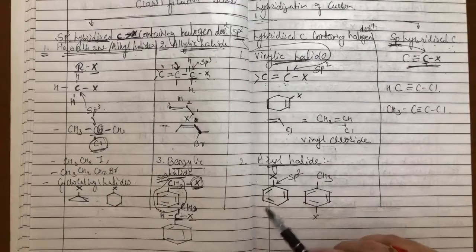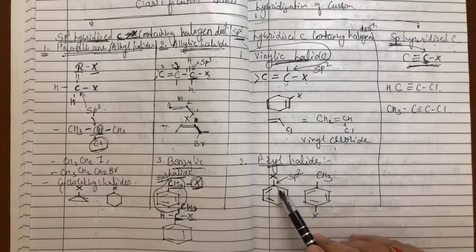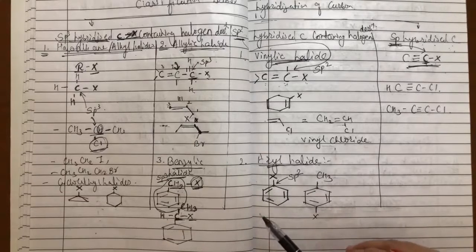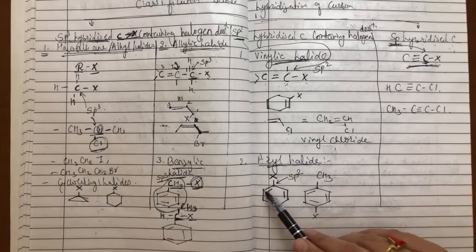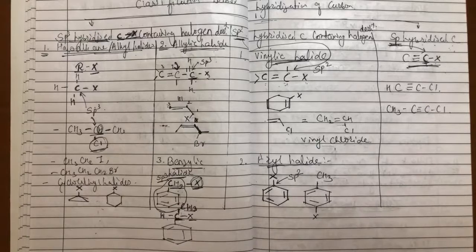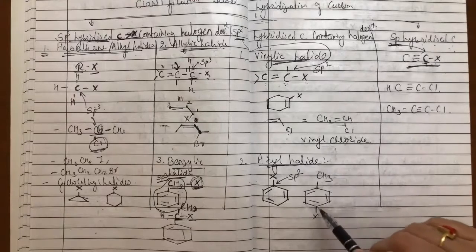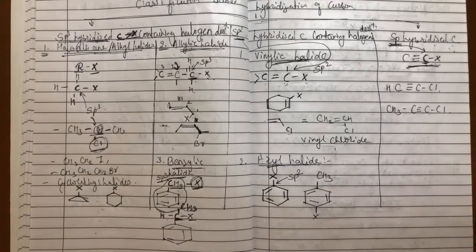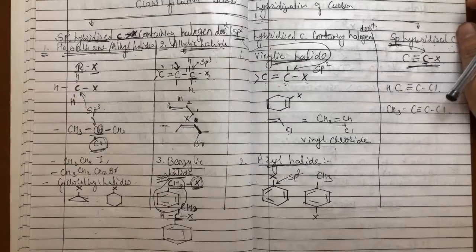Another type is aryl halide. Again here the halogen is attached to the benzene ring. The benzene ring has 6 carbon atoms, and all the carbon atoms are sp2 hybridized because all of them are utilized in the formation of double bonds. Even this is an aryl halide; though this group is present, the halogen is attached to the benzene ring. Last is the sp hybridized carbon. So here the halogen is attached to a triply bonded carbon. So these are sp hybridized carbon containing halogen derivatives.